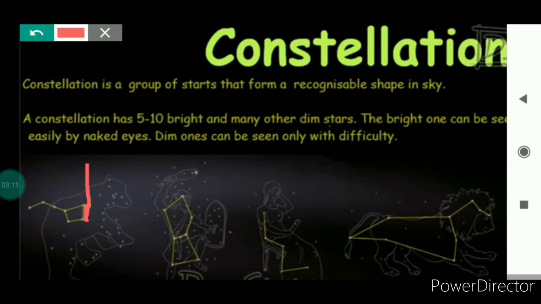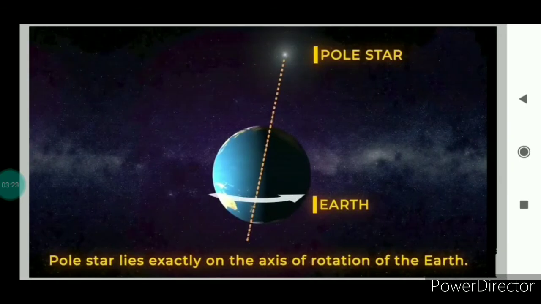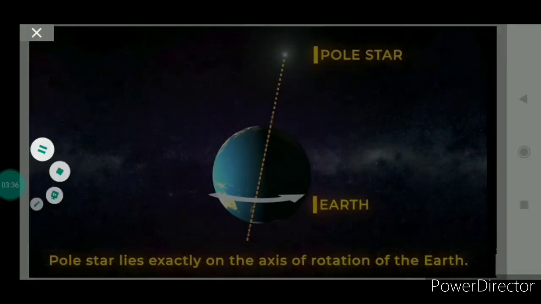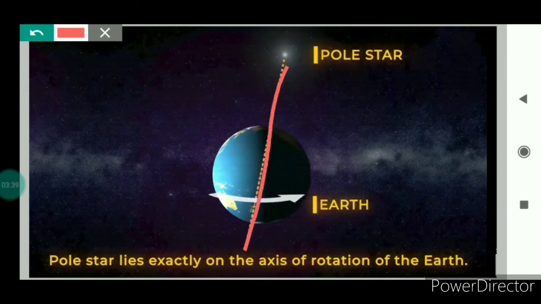So what is the pole star? The pole star is a star which appears to remain stationary in the sky. Let's understand the reason for this. This is the pole star here. It appears to remain stationary in the sky because, as you can see, it exists exactly in line with the axis of rotation of the earth. So the pole star lies exactly on the axis of rotation of the earth, and that's why it appears to remain stationary in the sky.